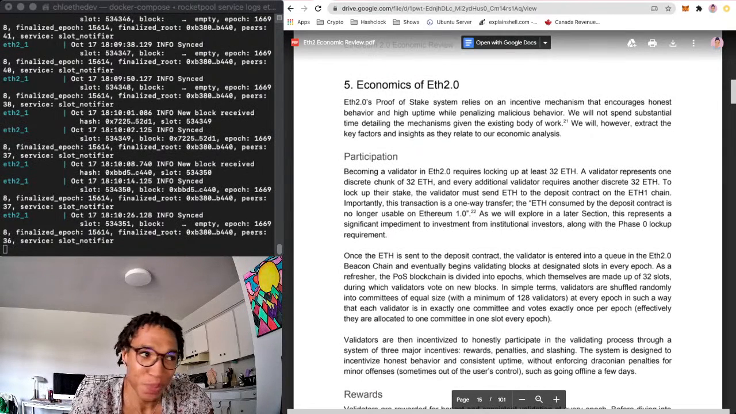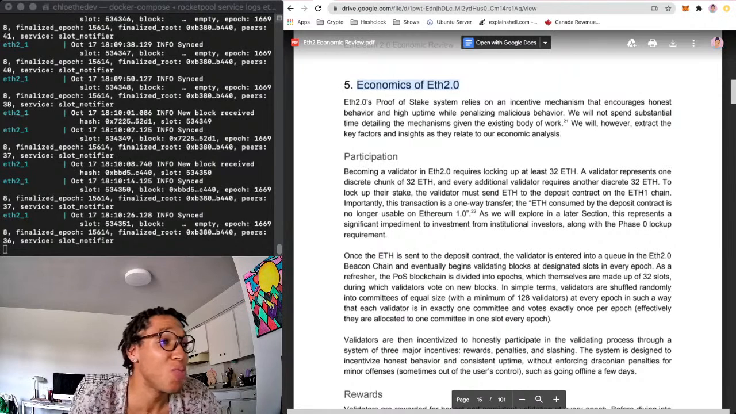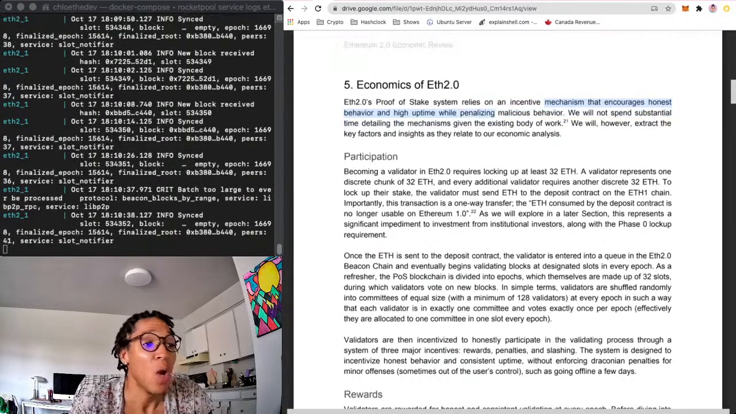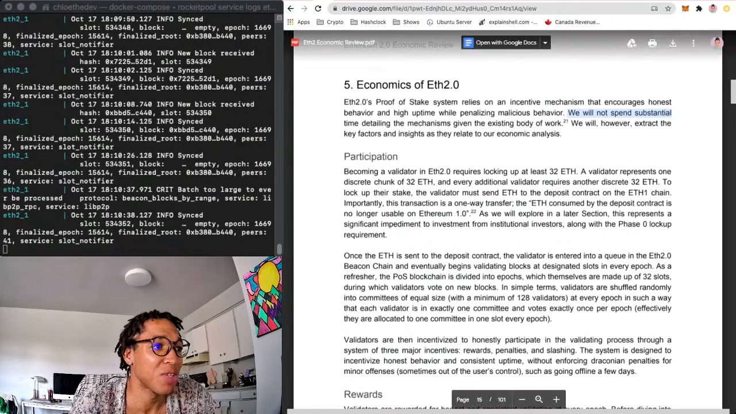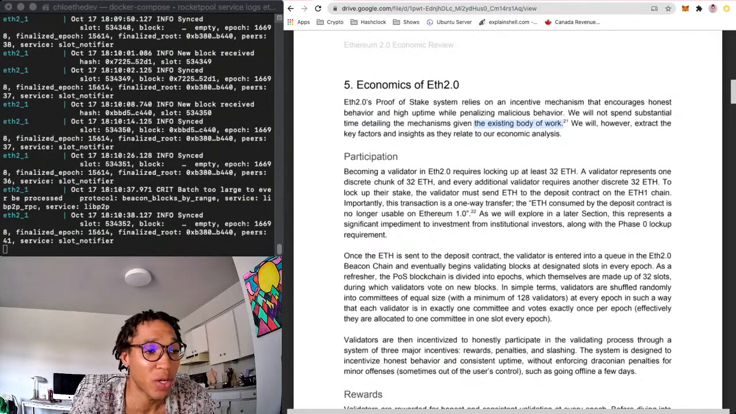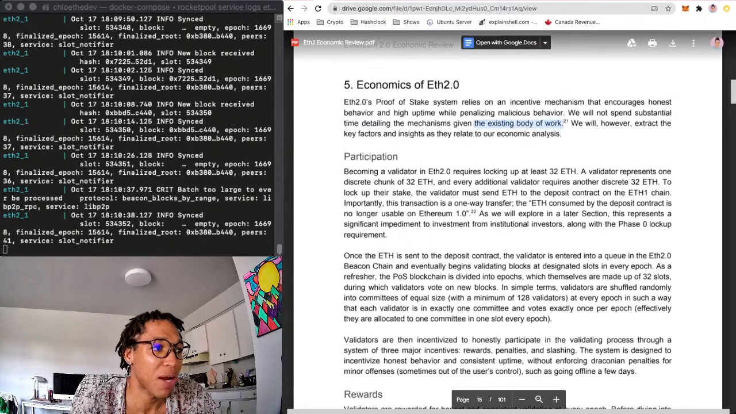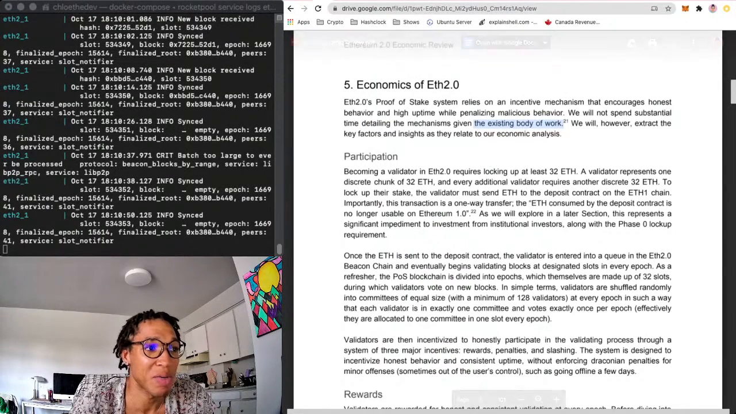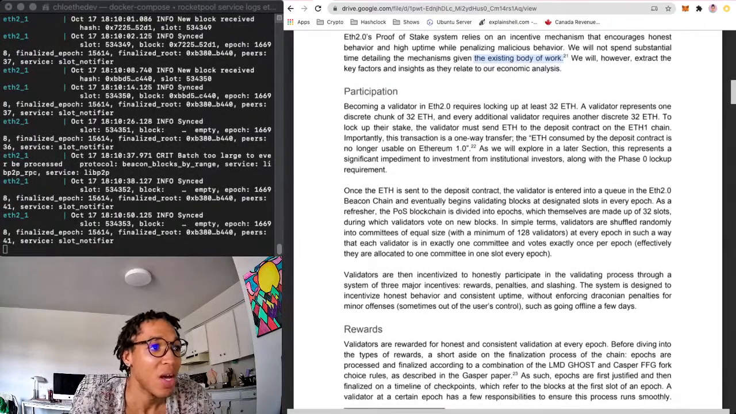So, let's get started. Economics of ETH 2.0. ETH 2.0's proof-of-stake system relies on an incentive mechanism that encourages honest behavior and high uptime while penalizing malicious behavior. We will not spend substantial time detailing the mechanisms given the existing body of work. We will, however, extract the key factors and insights as they relate to our economic analysis.